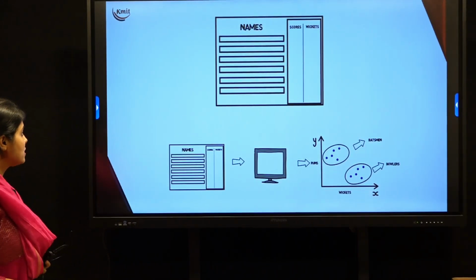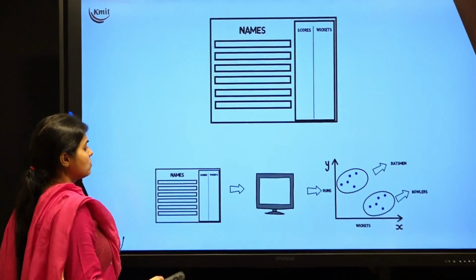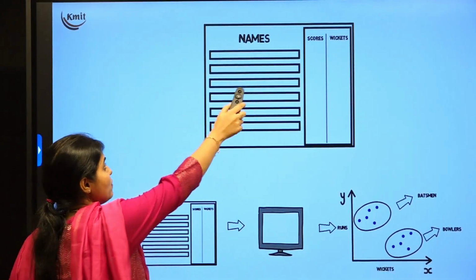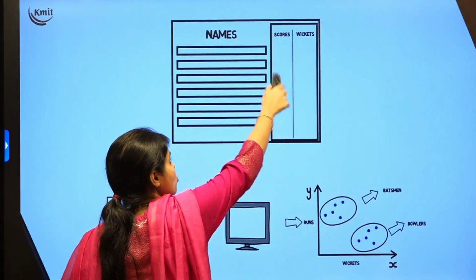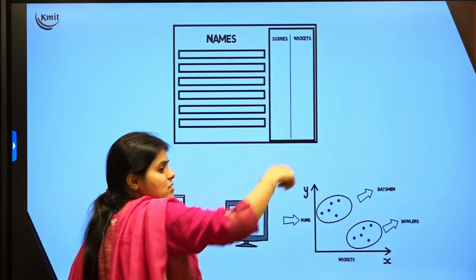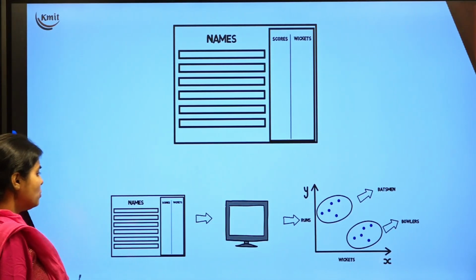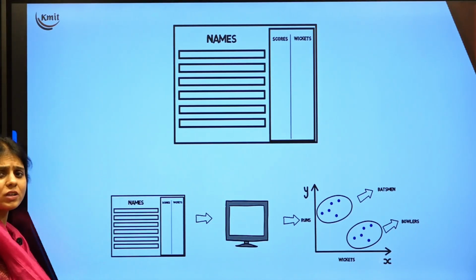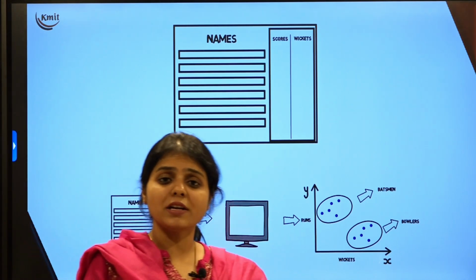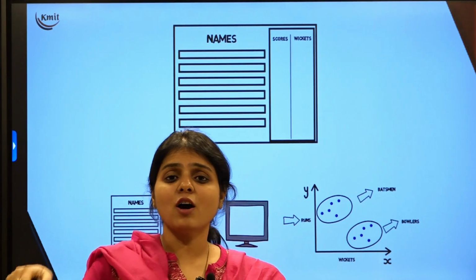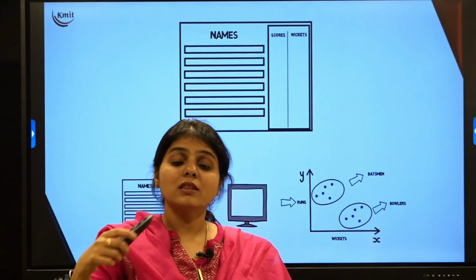Let us discuss an example. I have the names of some cricketers, the scores they have made and the wickets they have taken. Now I don't have the names of the cricketers, and I don't care who scored what. My intention is to find out how many batsmen there are and how many bowlers there are.